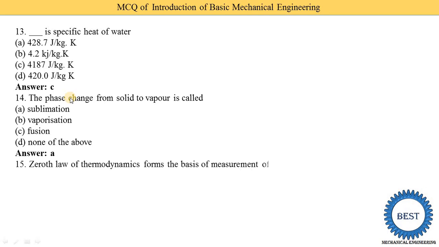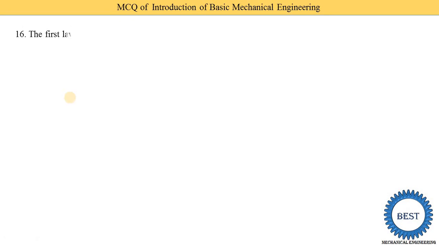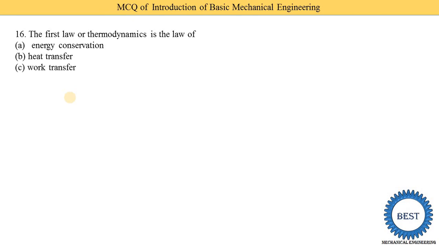Zeroth law of thermodynamics forms the basis of measurement of the following. Option A, heat exchange. Option B, work. Option C, pressure. Option D, temperature. So we know that the zeroth law defines temperature. So D is the correct answer. The first law of thermodynamics is the law of: option A, energy conservation; option B, heat transfer; option C, work transfer; and option D, all of the above. So we know that the first law of thermodynamics is related to energy conservation. Energy conservation means energy is neither created nor destroyed. It can convert from one form to another form.